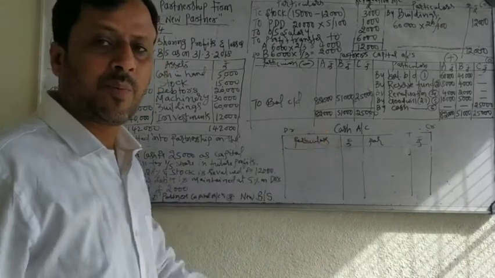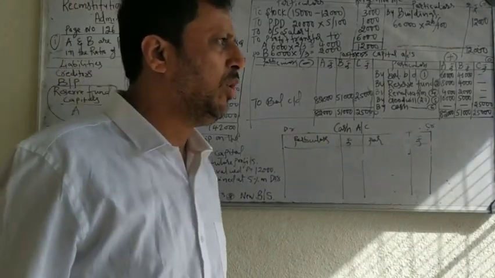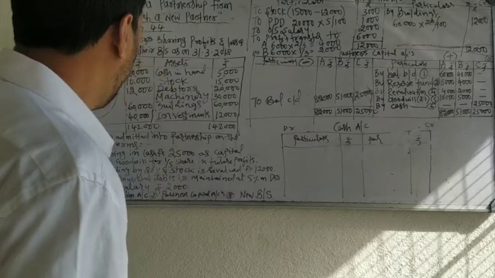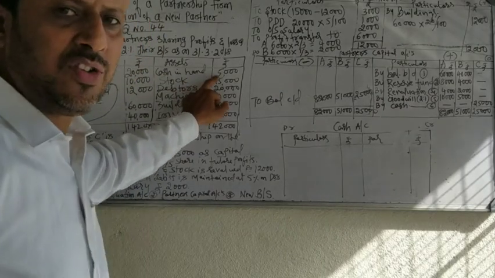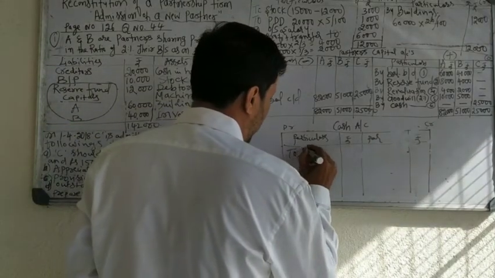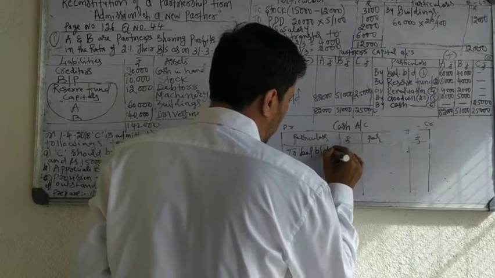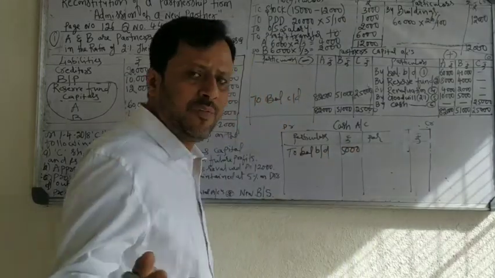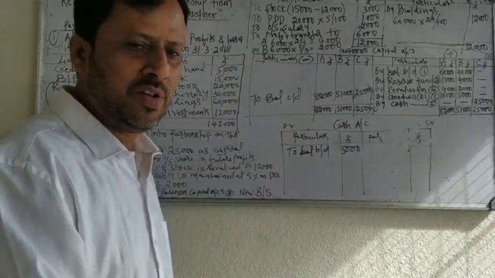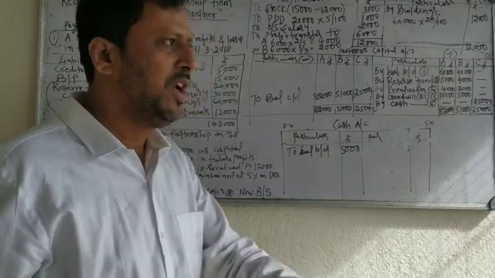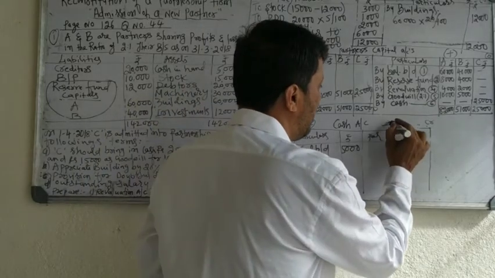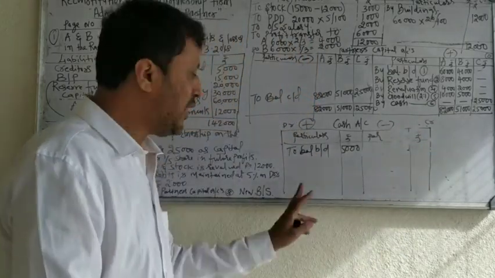Now next, cash account. Cash account is prepared to know what the cash balance is before admission and what the cash balance is after admission of a partner. Before admission, cash in hand was 5,000. Cash is an asset, always a debit balance. To balance brought down. Cash account is a real account: debit what comes in, credit what goes out. If cash comes into the business, record on the debit side, add. If cash goes out from the business, record on the credit side, minus. Already there was a balance of 5,000 rupees.